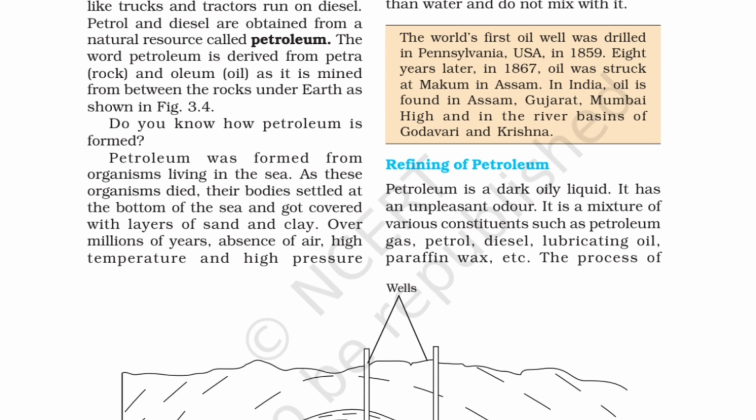Now the refining of petroleum. How is petroleum refined? Petroleum is refined at a refinery, and all this is done by the process called fractional distillation. Petroleum is a dark oily liquid. It has an unpleasant odor. It is a mixture of various constituents such as petroleum gas, petrol, diesel, lubricating oil, paraffin wax, etc. So petroleum is not just one constituent, it is a mixture of various constituents.